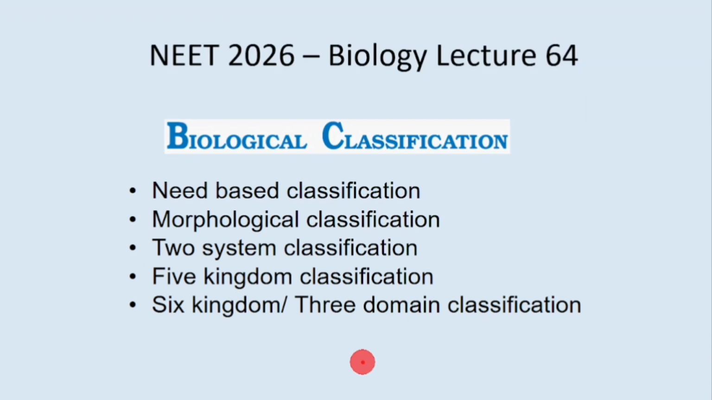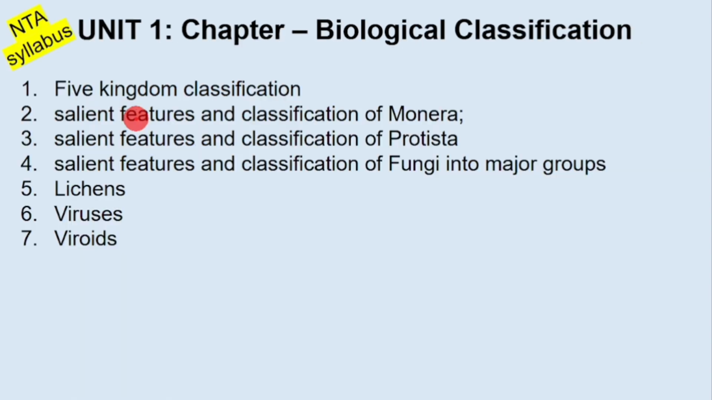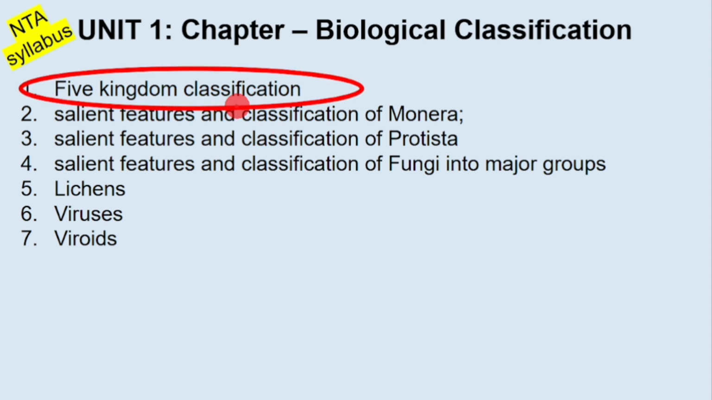We are starting lecture number 64, bio section of NEET 2026 lecture series. Today's title is Biological Classification, and we will learn about all different types of classification in this video. So this is the list of chapters which I have already completed, and we are starting this one today. This is NTA syllabus. We will focus on 5 kingdom classification.